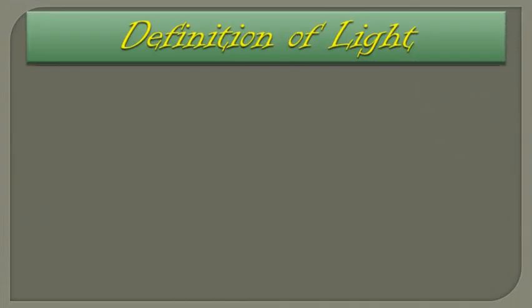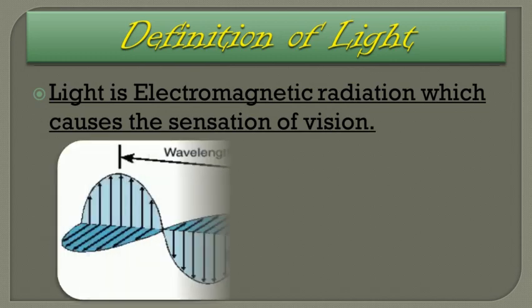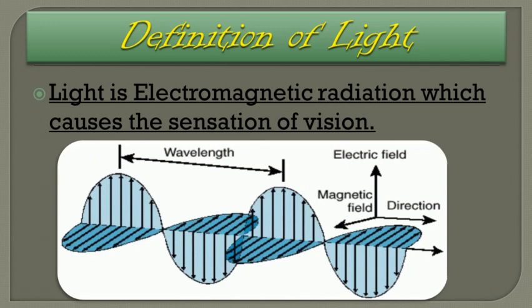Now let's see the proper definition of light. Light is an electromagnetic radiation which causes the sensation of vision. So students, light travels in the form of a wave. From a light source, it travels in the form of a wave, and there are two components of light.